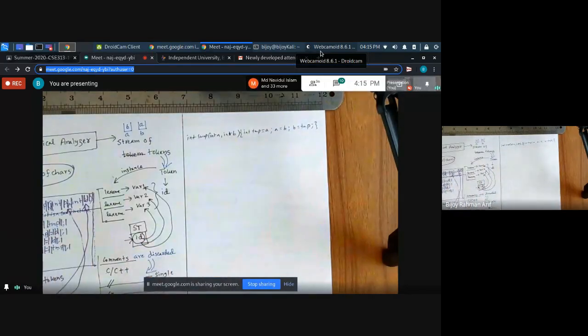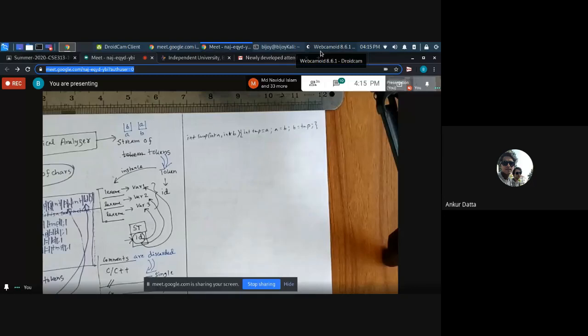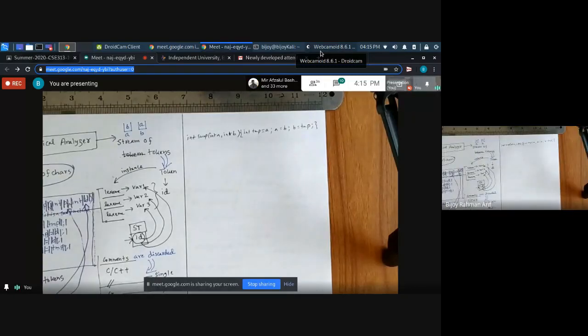Does that code run? Does that code compile? Yes, sir, definitely it will compile, because some spaces are redundant.